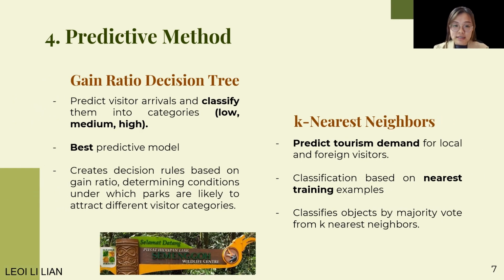Let's talk about the gain ratio decision tree. This is the study's primary model. The gain ratio decision tree not only predicts visitor arrival, but categorizes them as low, medium, or high. It is the best model, creating decision rules based on gain ratio. It helps us to understand the conditions under which parks attract different visitor categories.